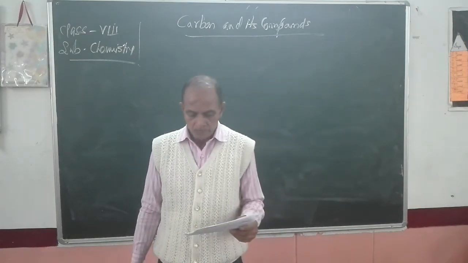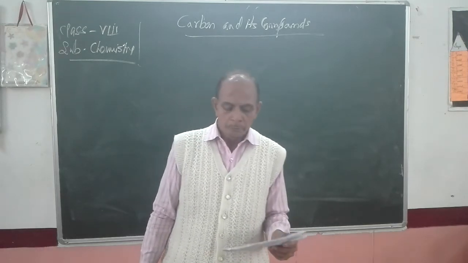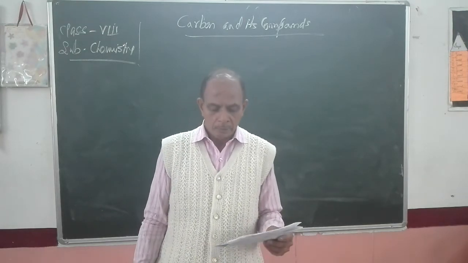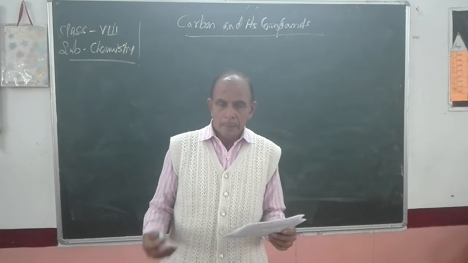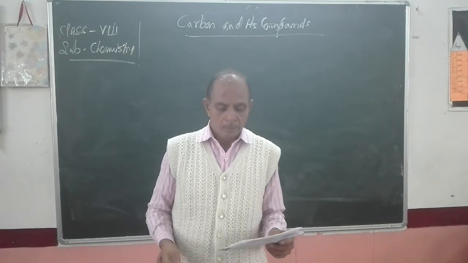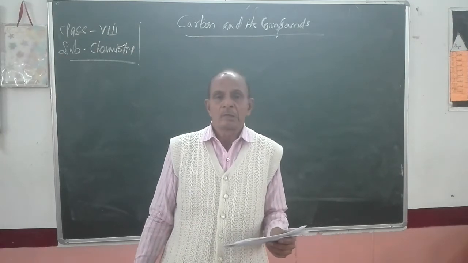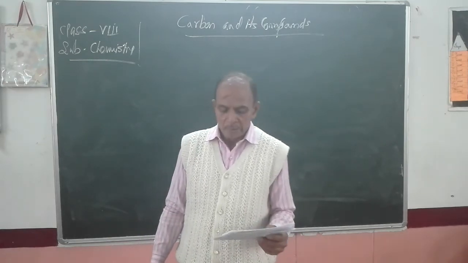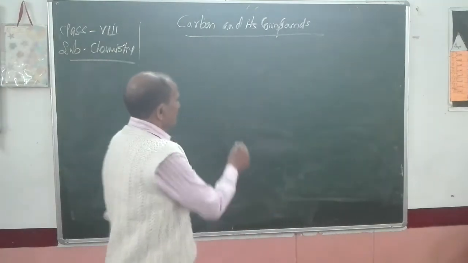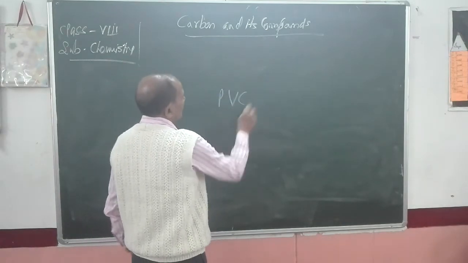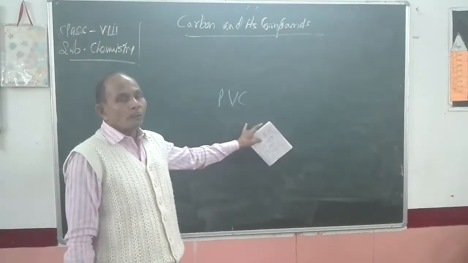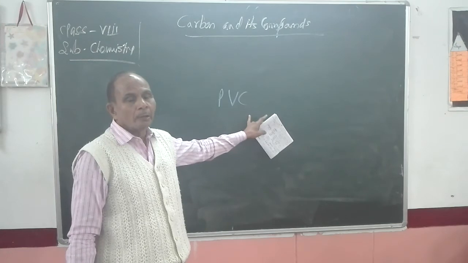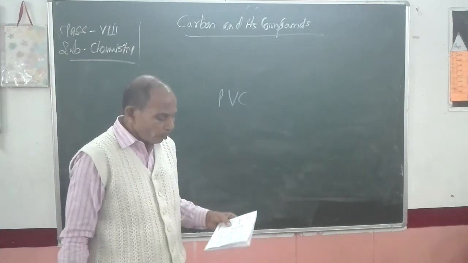Now, fuel: you use petrol, diesel, kerosene, CNG or LPG. All these are also carbon compounds which are used in the form of fuel. Next, plastics: polythene, PVC. PVC full form is polyvinyl chloride.